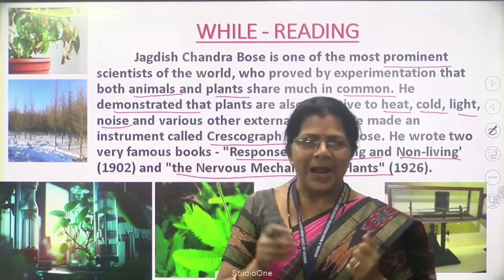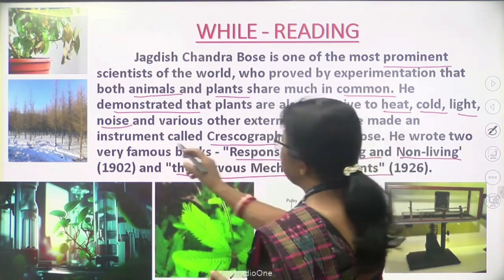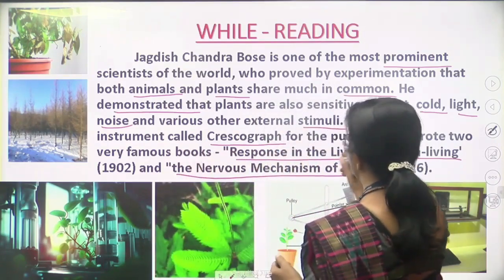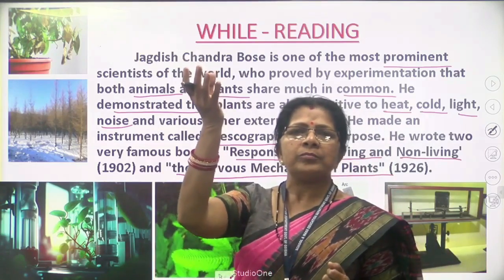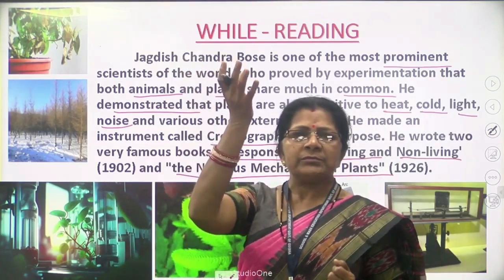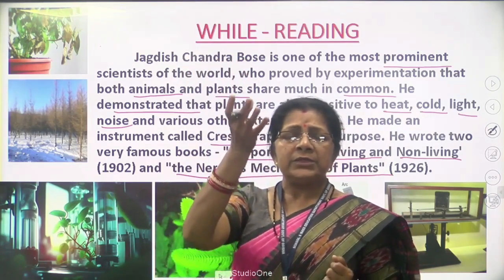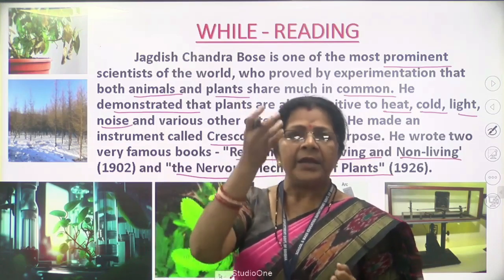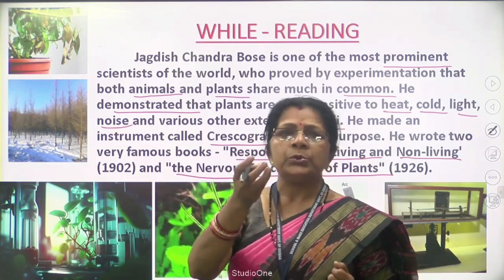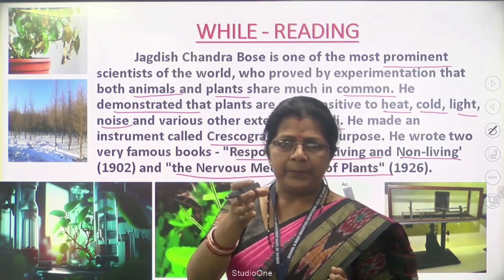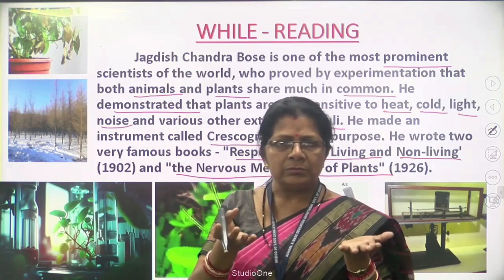Okay, so he made an instrument called crescograph for the purpose, to measure how the plant grows. So to measure the growth of the plant, J.C. Bose invented a machine, a tool. The name of the tool is crescograph, a plant growth measuring instrument.